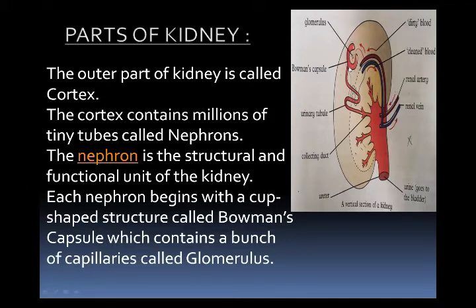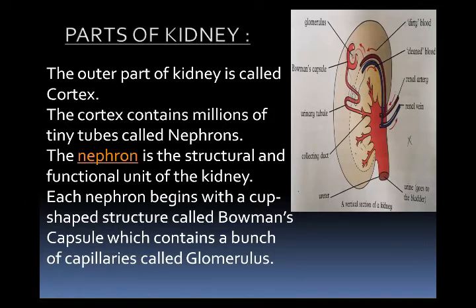This structure is called Bowman's capsule, which contains a bunch of capillaries. Yes, in the center of this cup-shaped structure, you can see the bunch of capillaries. The bunch of capillaries is called glomerulus. Okay, this is the internal structure of the kidney.